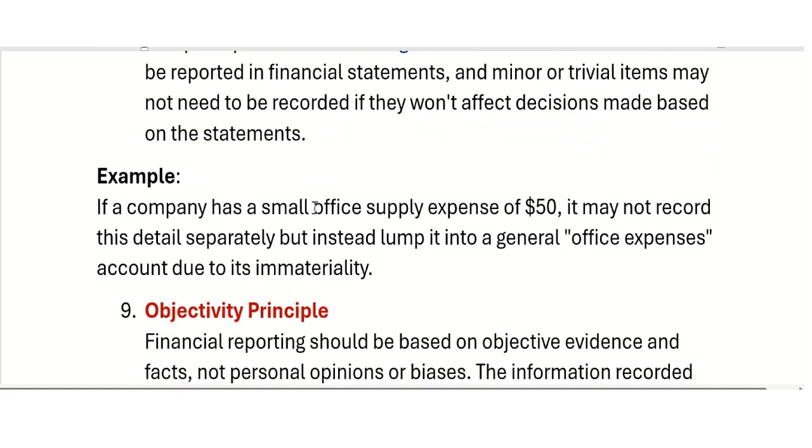So materiality, for example, if a company has a small office supply expense of $50, it may not record this detail separately, but instead lump it into the office expenses account due to its immateriality.